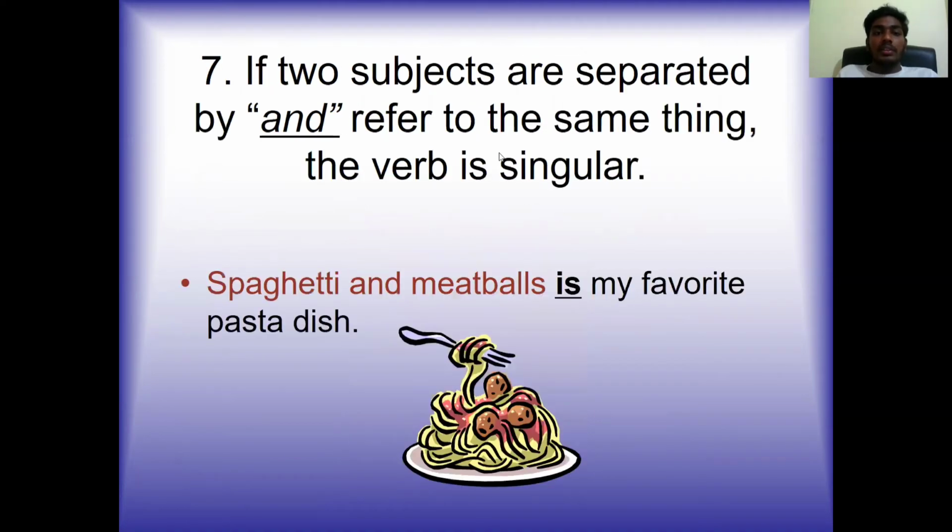Okay. Next, seventh one. If two subjects are separated by and, but refer to the same thing, the verb is singular. Spaghetti and meatballs is my favorite pasta dish. See here, two subjects are separated by and but refer to the same thing. Pasta dish is the same thing. The verb has to be singular: is.